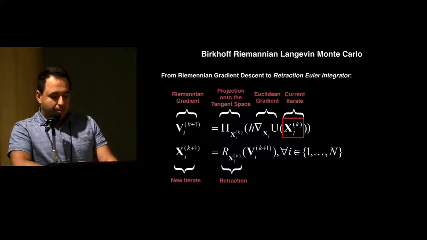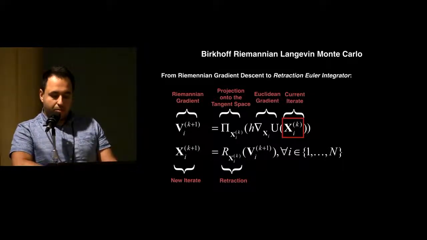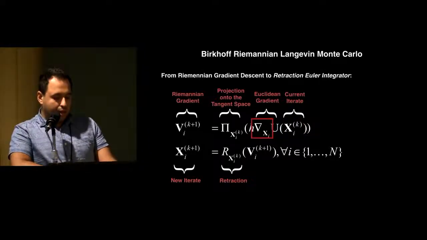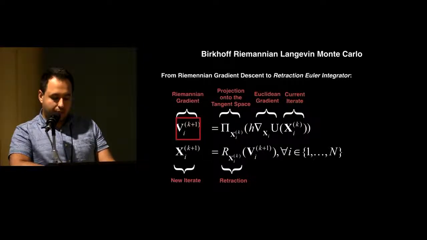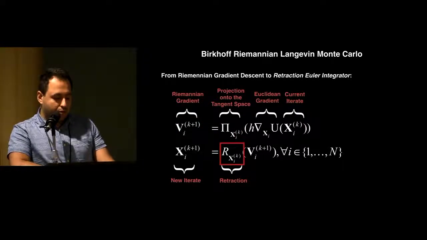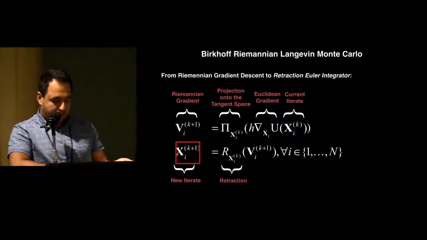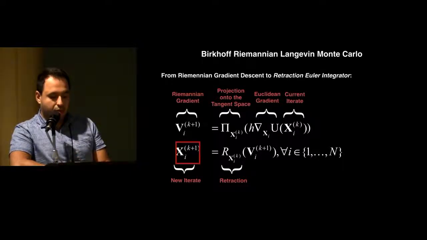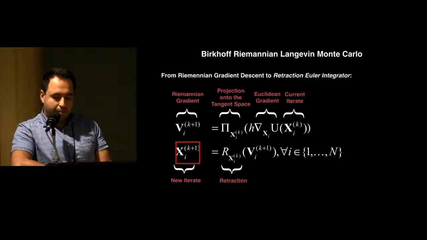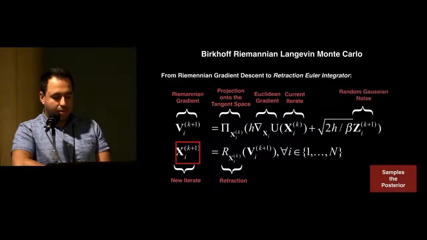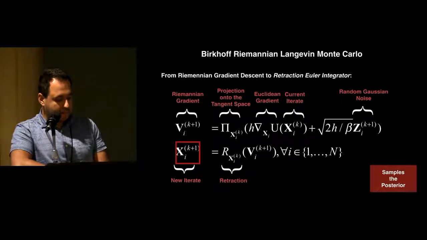Consider the typical Riemannian gradient descent, in which we first compute the Euclidean gradient and project it onto the tangent space of the current iterate to get the Riemannian gradient. And we use this vector to retract the current point to obtain the iterate in the next time step. And we show that using Langevin stochastic dynamics, this algorithm can simply be converted to a sampler by adding a Brownian motion term on the Euclidean gradient. This is a first-order scheme, which we will call retraction Euler integrator.